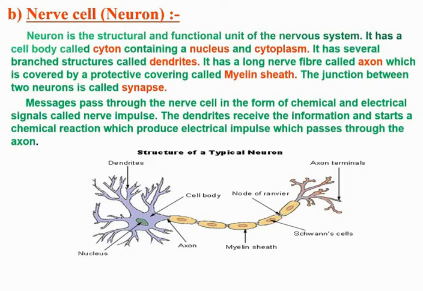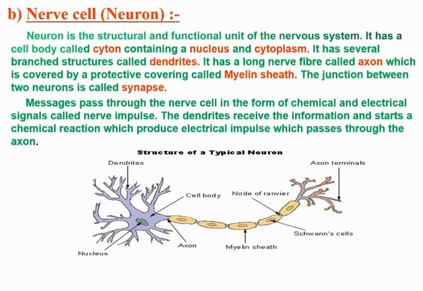It has several branched structures called dendrites. It has a long nerve fiber called axon, which is covered by a protective covering called myelin sheath. The junction between two neurons is called synapse. Messages pass through the nerve cell in the form of chemical and electrical signals called nerve impulse.